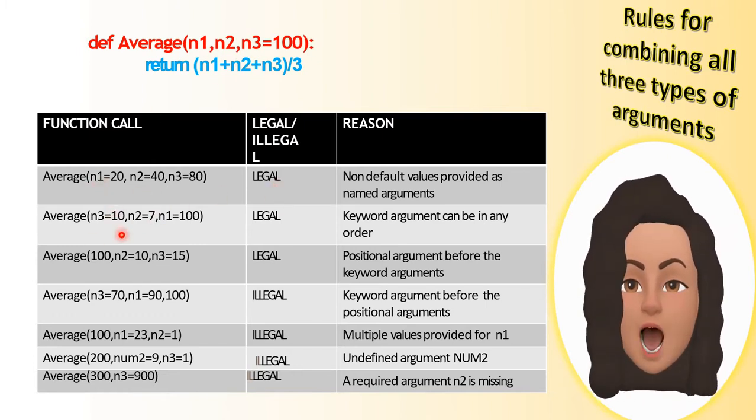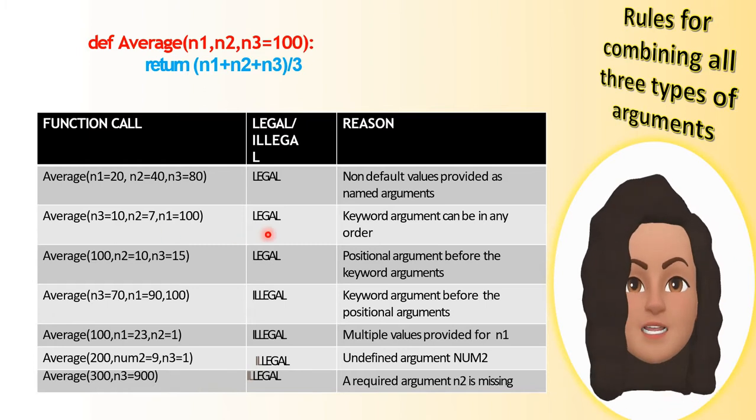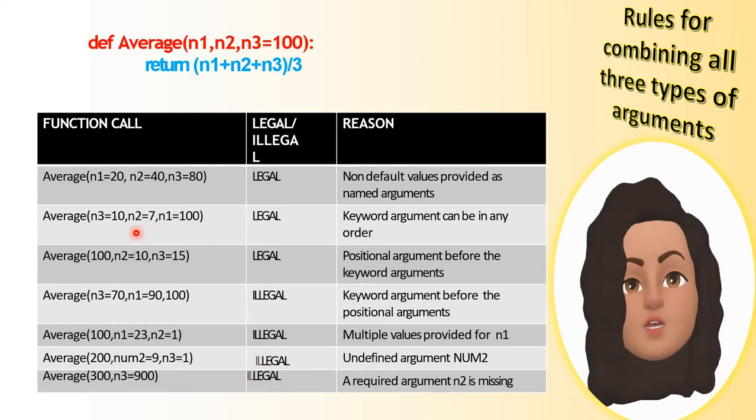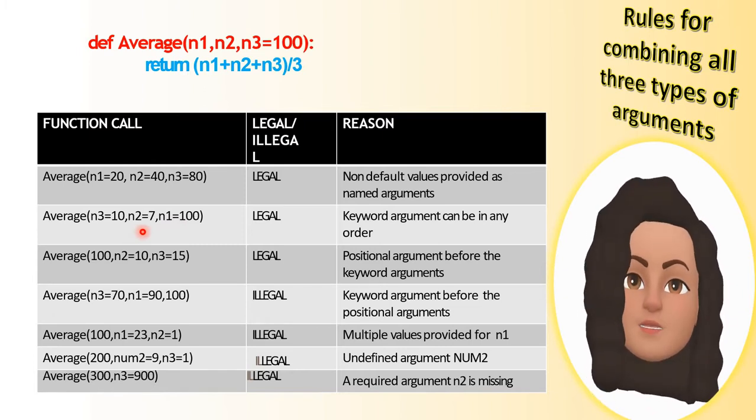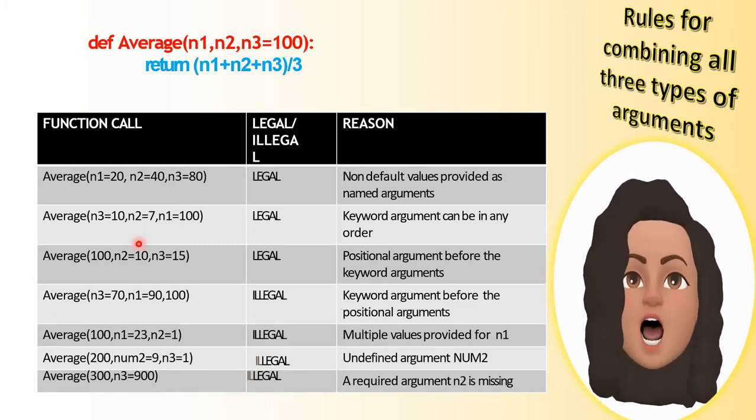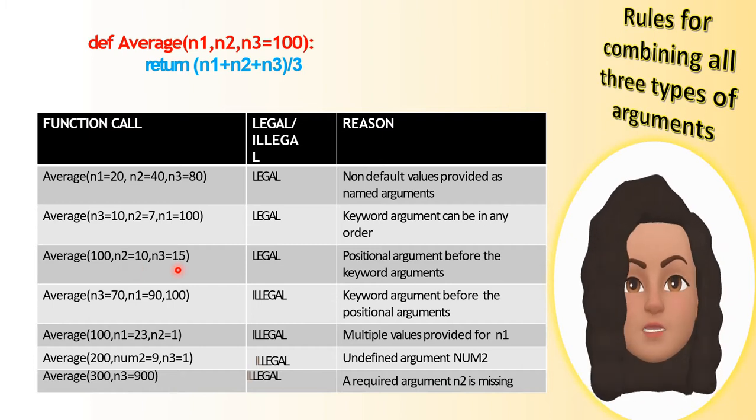The next one is average, n3 is equal to 10, n2 is equal to 7, n1 is equal to 100. This is also legal because all three arguments are keyword arguments. Even if we change the order of the keyword arguments, it doesn't matter. Then average 100, n2 is equal to 10, n3 is equal to 15. This one is also legal. We have combined positional and keyword arguments, but the positional argument comes before the keyword arguments, hence this is legal.